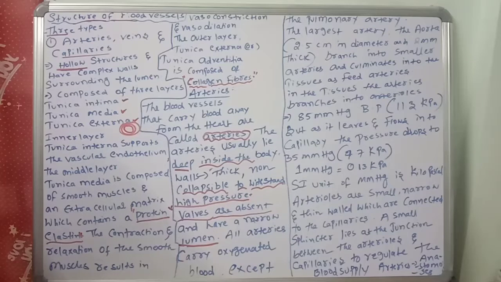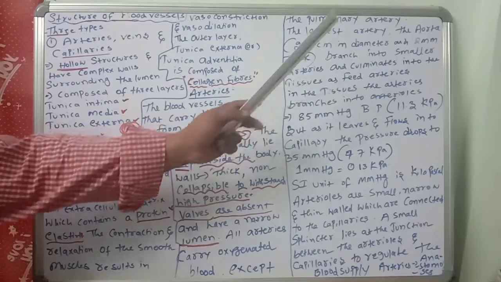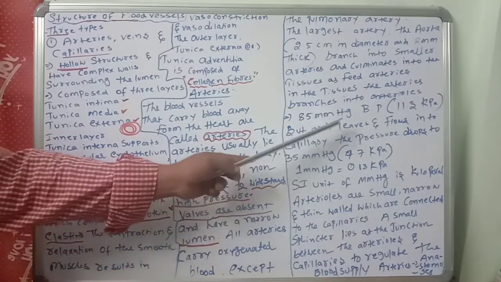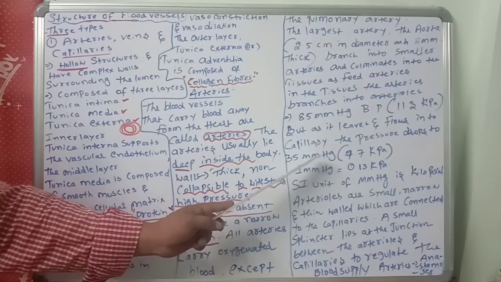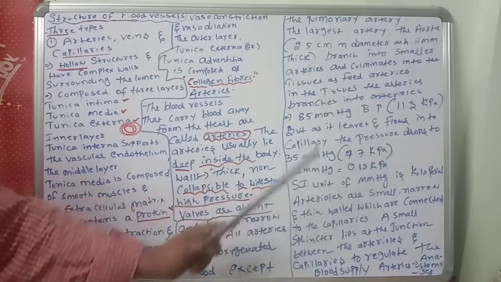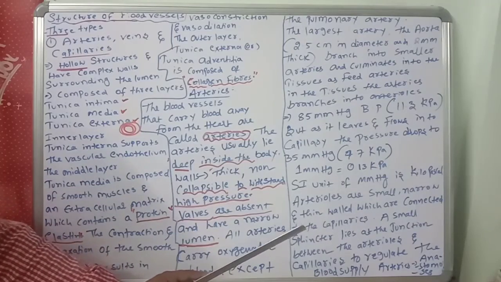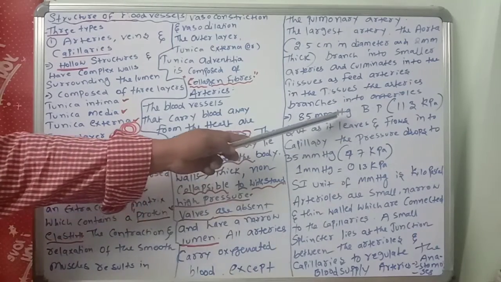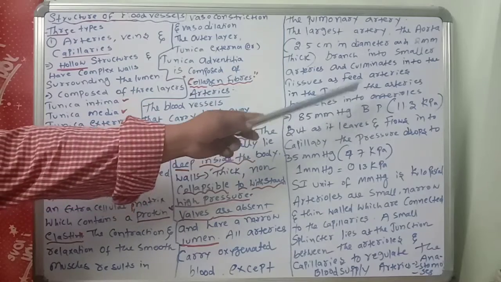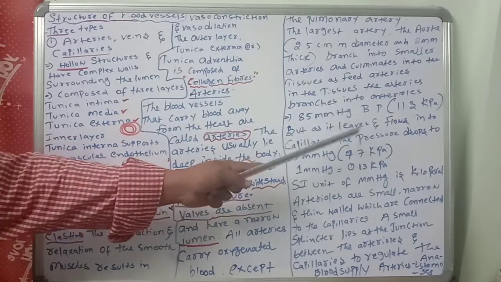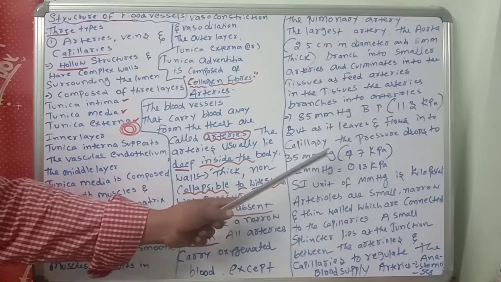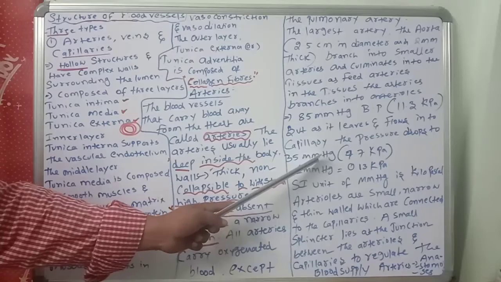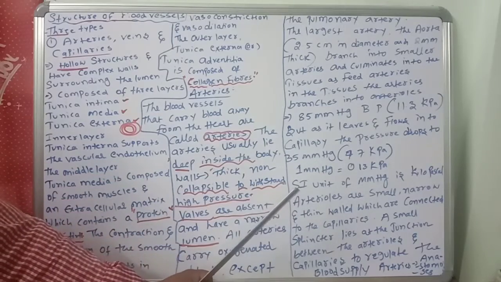So these arterioles have a lot of blood pressure. How much? 85 mmHg, 11.3 kilopascals. But as it leaves the arterioles and flows into the capillaries, the pressure drops to how much? 35 mmHg, which is 4.7 kilopascals.